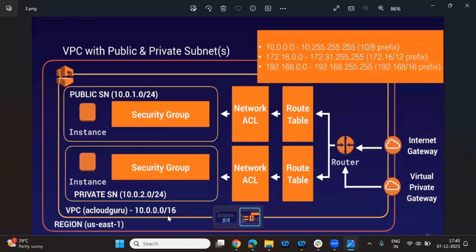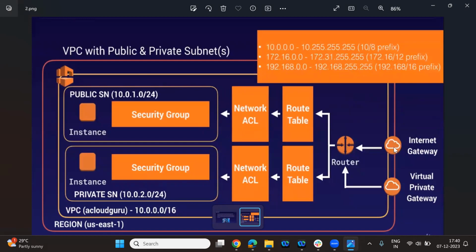Now let's talk about the flow part. When you talk about the flow, the internet will come from the internet gateway. This is the component where the internet will pass. My request will always come from the internet gateway only.